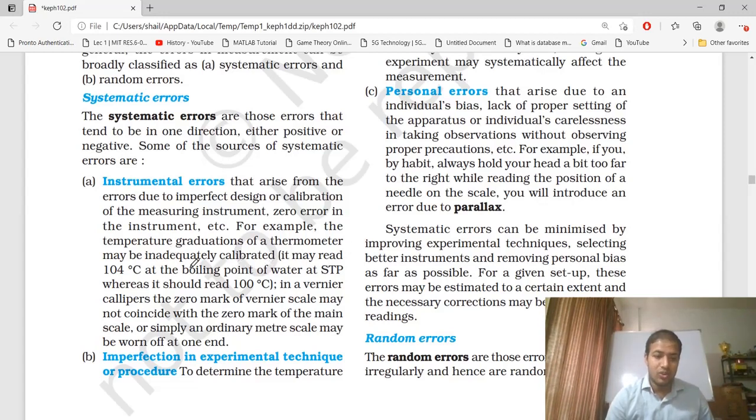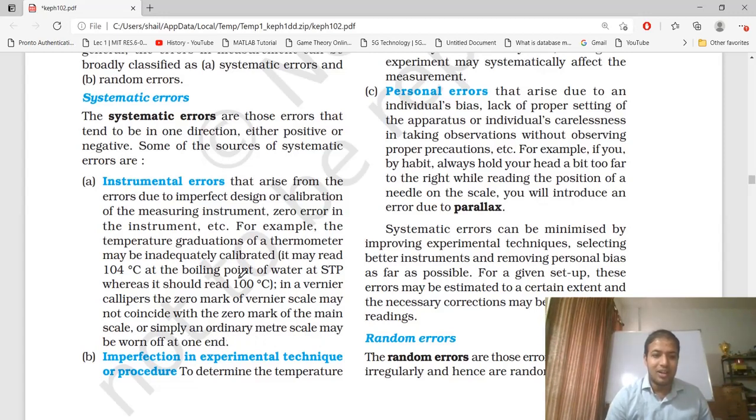It may read 104 degrees Celsius at the boiling point of water at STP, whereas it should be 100 degrees Celsius. In a vernier calipers, the zero mark of the vernier scale may not coincide with the zero mark of the main scale, or simply an ordinary meter scale may be worn off at one end.